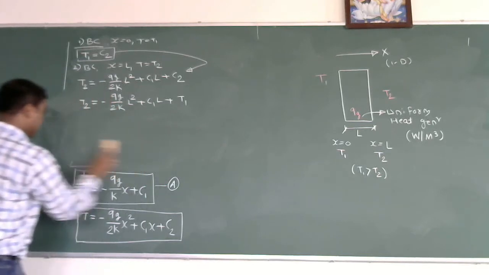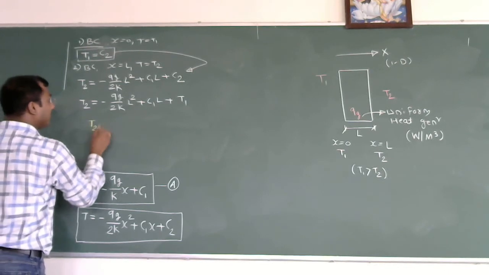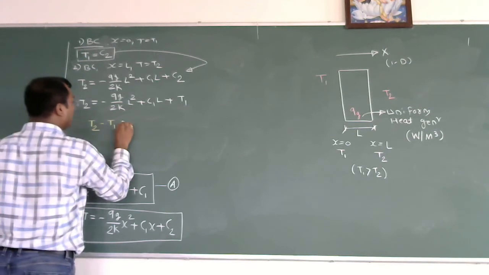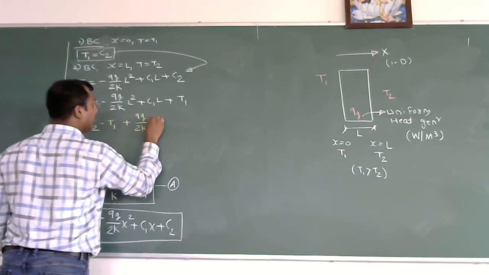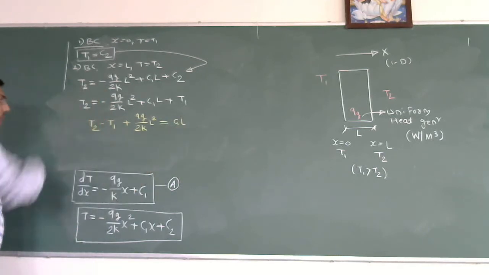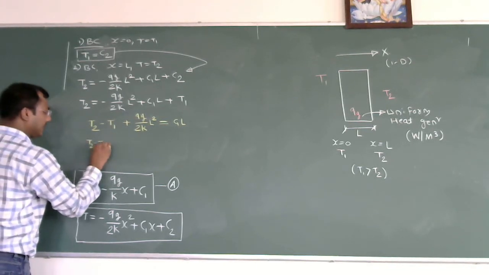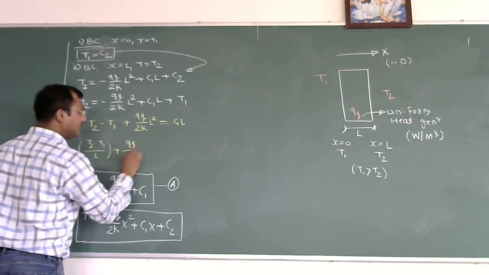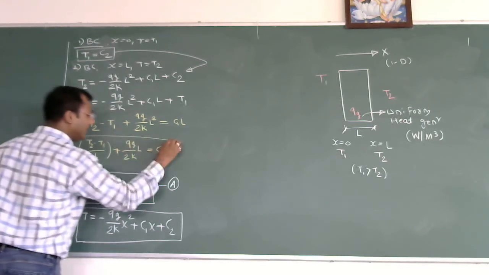Now I will modify this equation. So T2 minus T1 plus Qg by 2k L square is equal to C1 L. I am interested to find the value of C1, so I divide this entire equation by L. I get T2 minus T1 divided by L plus Qg by 2k L is equal to C1. So this becomes the value of C1.